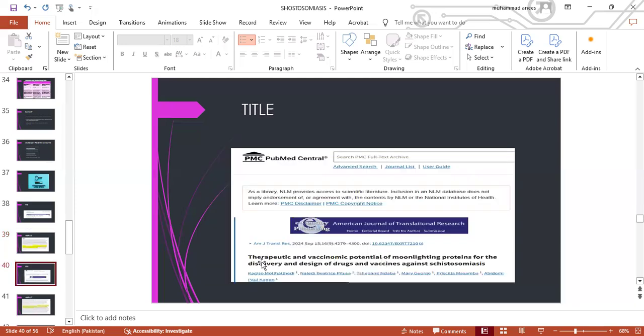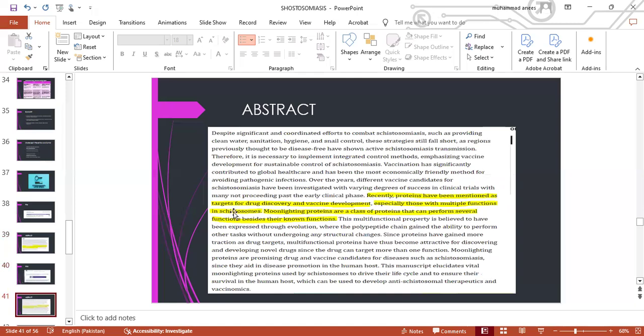Number two is related to the vaccine, therapeutic and vaccinomic potential of moonlighting proteins for the discovery and design of drugs and vaccines against schistosomiasis. Recently, proteins have been mentioned as targets for drug discovery and vaccine development, especially those with multiple functions in schistosomes. Moonlighting proteins are a class of proteins that can perform several functions besides their known functions, and they can be used as vaccines.